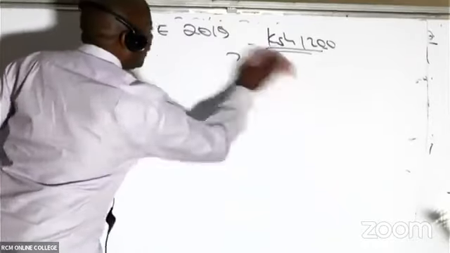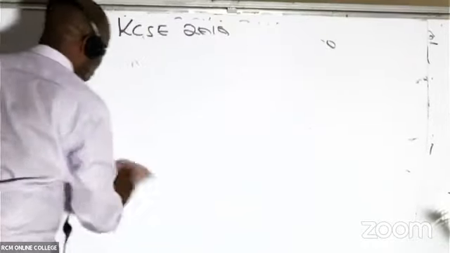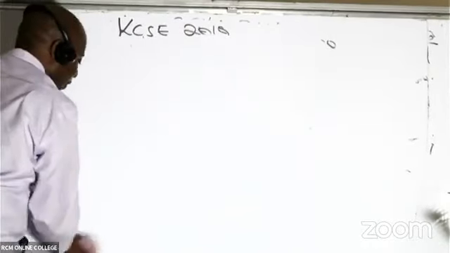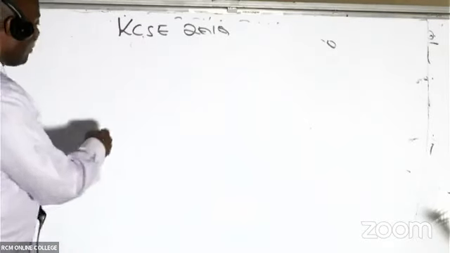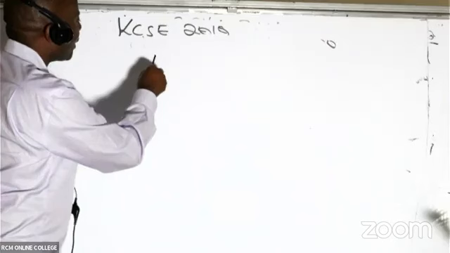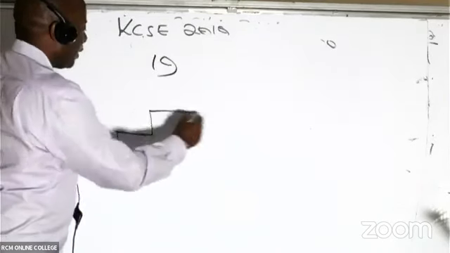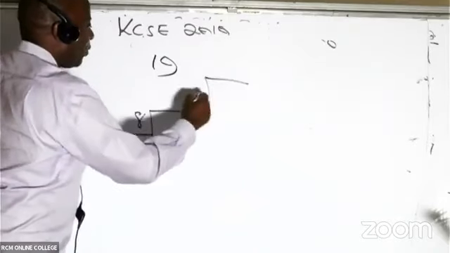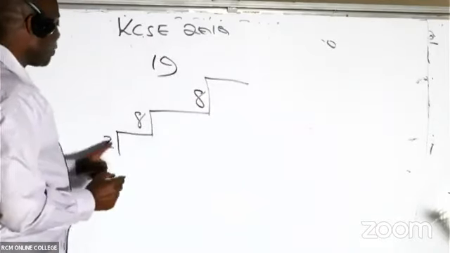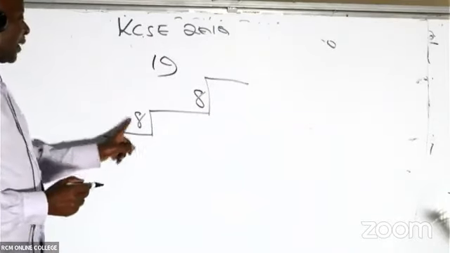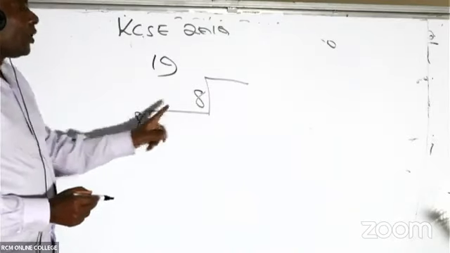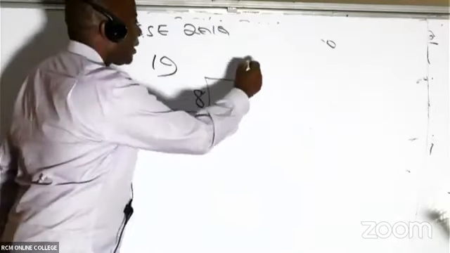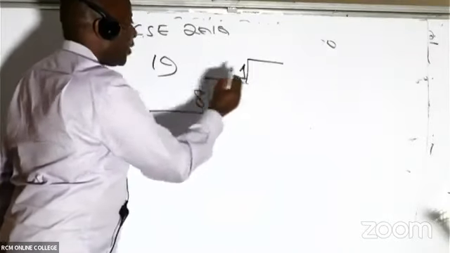The number of electrons that you have at the very top step, the top energy level, is what gives us the group level. So remember, our number of electrons was 19. We began with 2, then 8, then 8. So 2 plus 8 is 10, and 10 plus 8 is 18. We are only left with 1. So the last stair is 1.